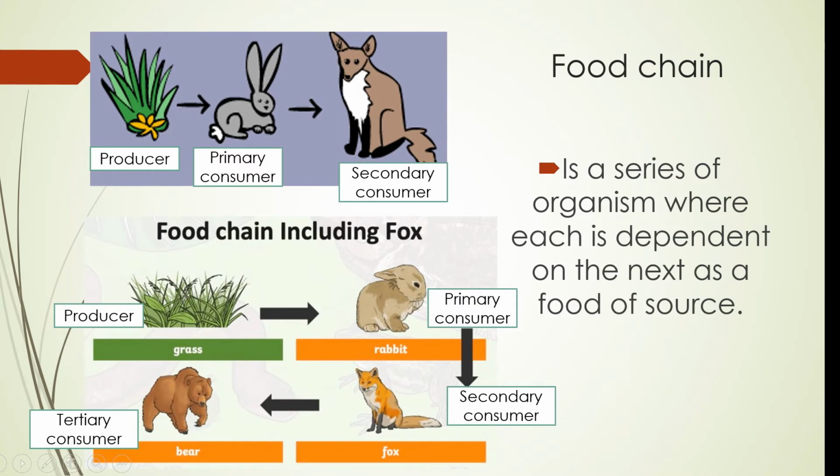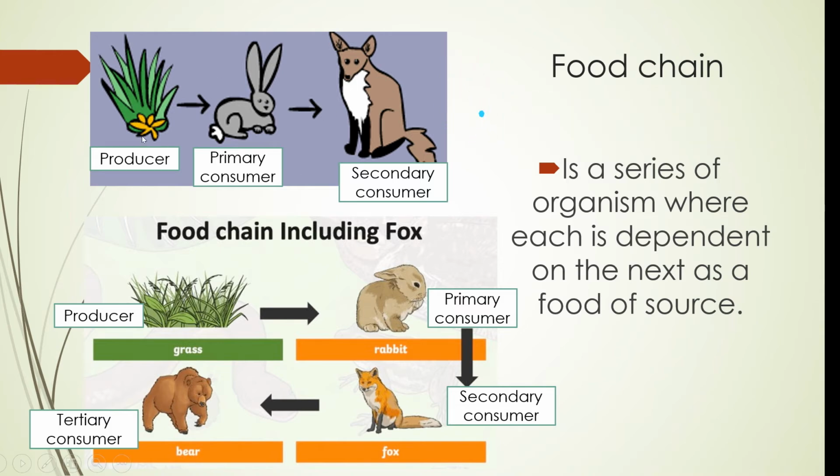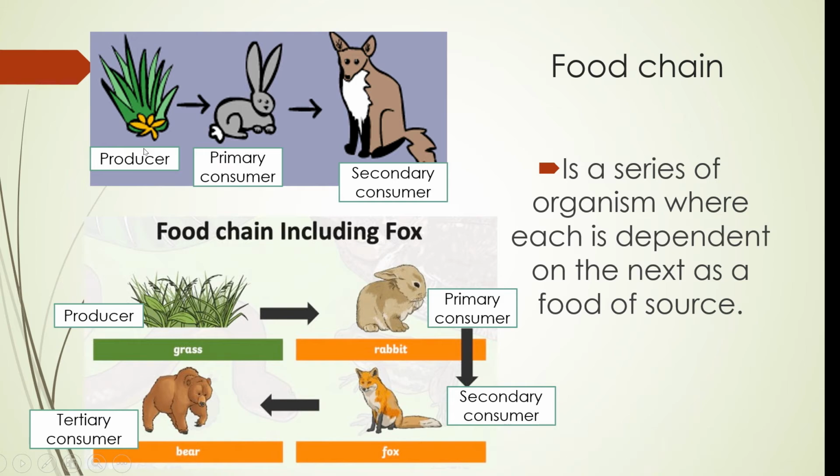Okay, so let's go to food chain. As you can see, there are different animals in the picture and living things. We'll talk first about the meaning of food chain. Food chain is a series of organisms where each is dependent on the next as a source of food. Alright, so this is food chain.